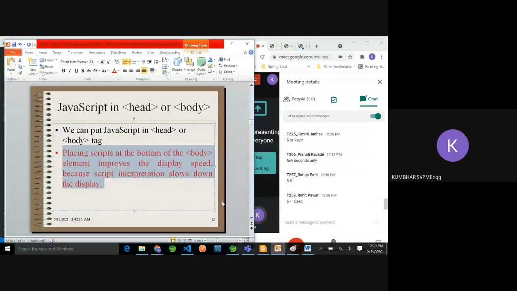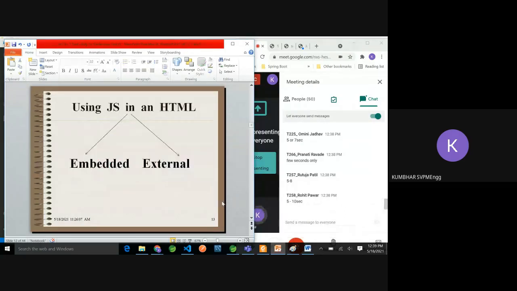Then as we have seen, we can use CSS in three different ways: inline CSS, internal CSS, and external. Likewise, JavaScript also we can use in the same page, or we can write another JavaScript file and use that. So these are 2 ways of using JavaScript in HTML. One is the embedded way and the second is the external way.